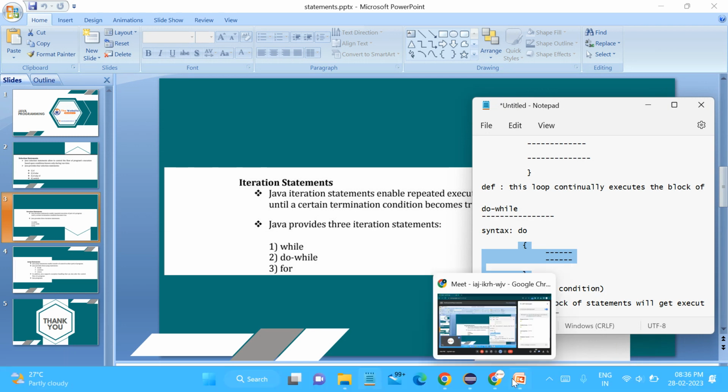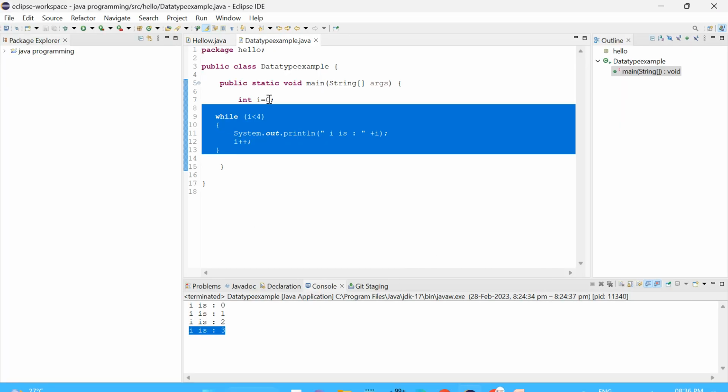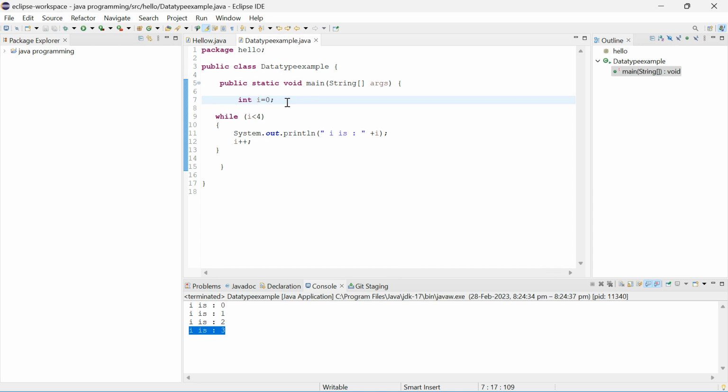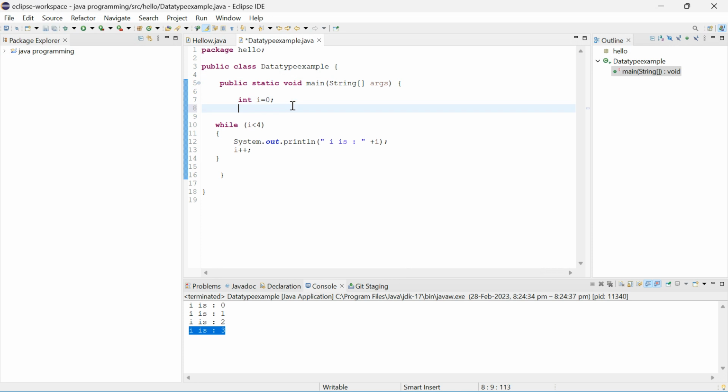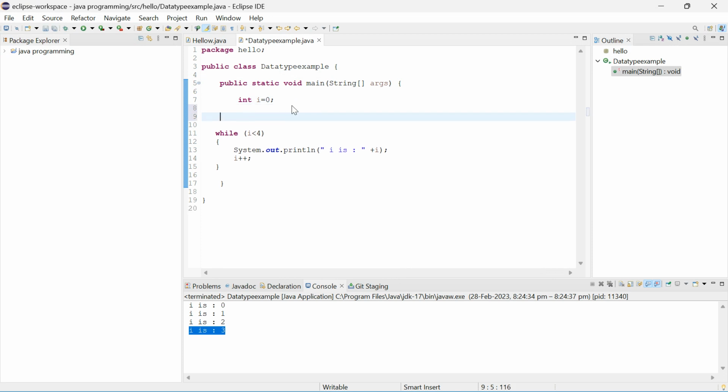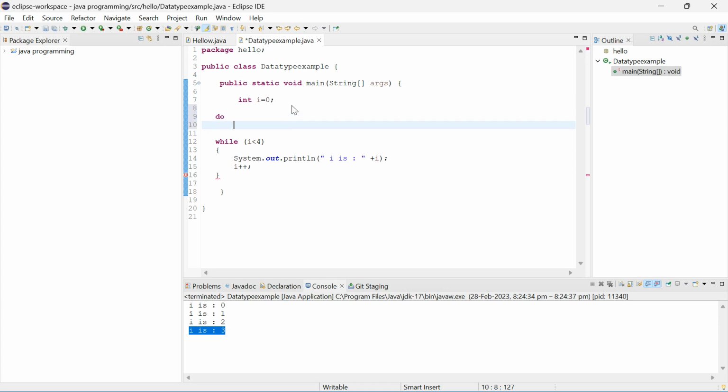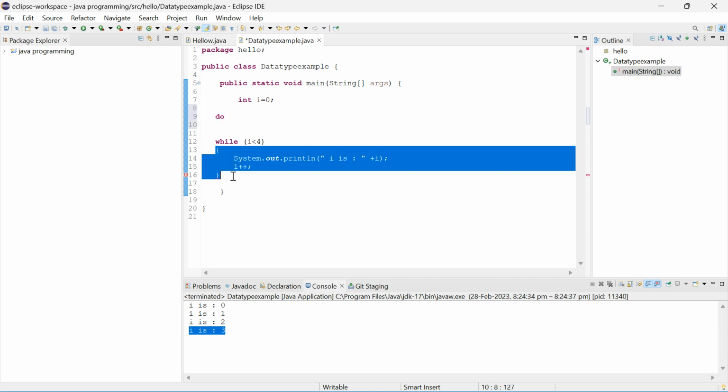So let's go through the hands-on now so you will get more idea. So here only I am writing the do. Simple do. These things will have to come here in the front.